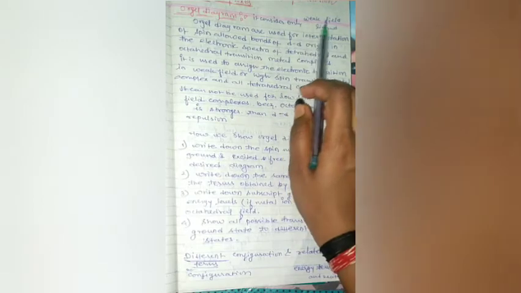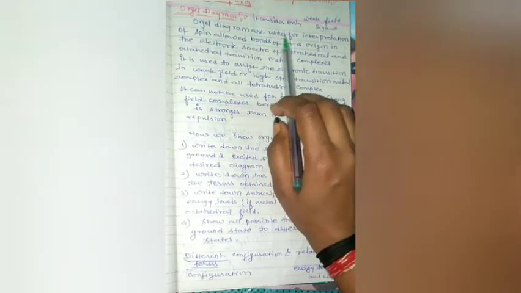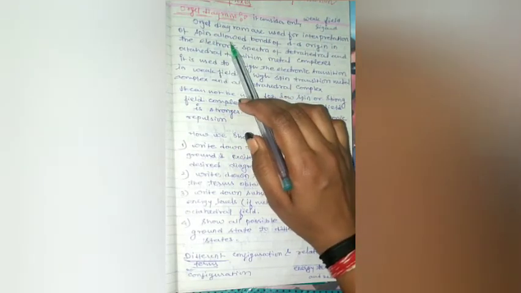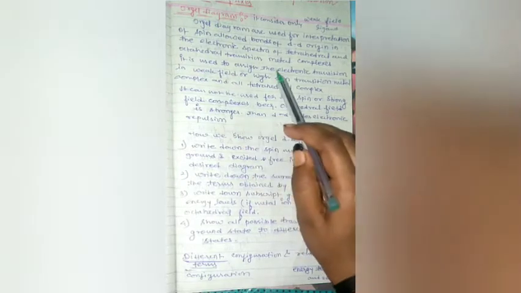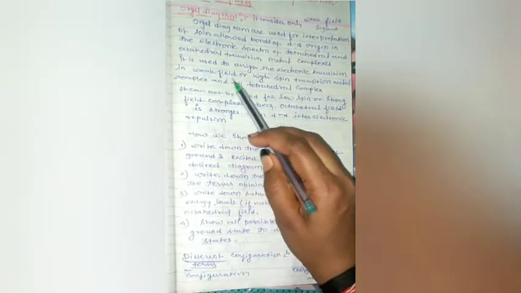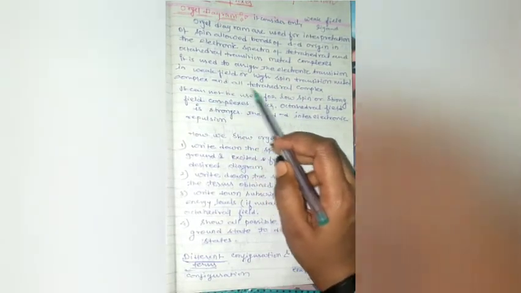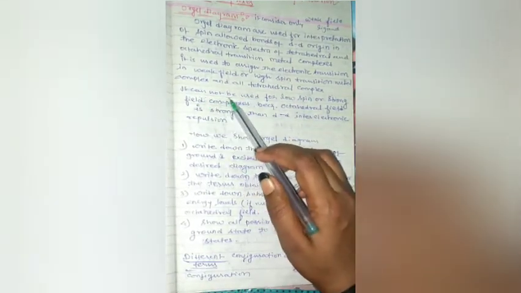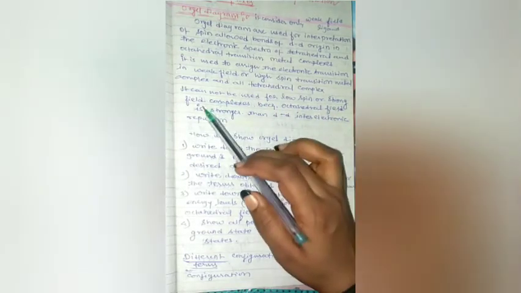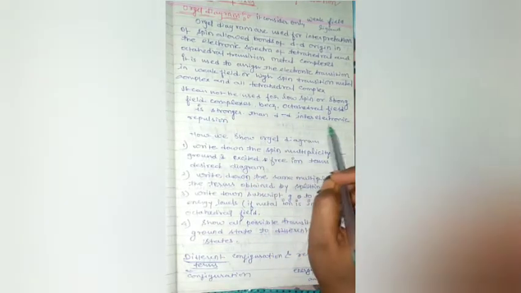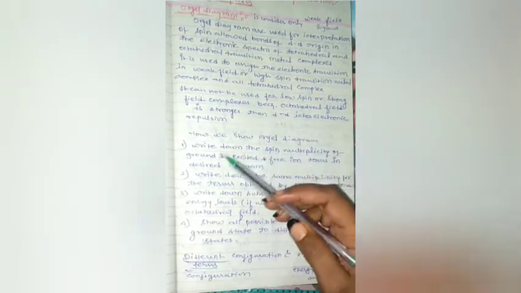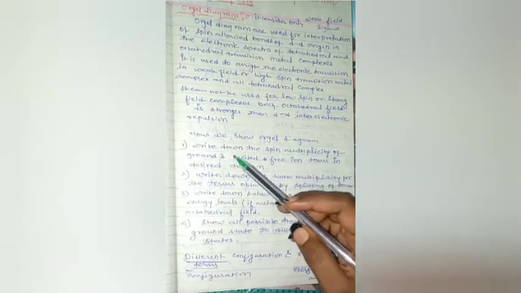It considers only weak field ligands. Orgel diagrams are used for interpretation of spin allowed bands of d-d origin in octahedral transition metal complexes. It is used to assign the electronic transition in weak field or high spin transition metal complexes and all tetrahedral complexes. It cannot be used for low spin or strong field complexes because the octahedral field is stronger than d-d inter-electronic repulsion. How do we show an Orgel diagram?